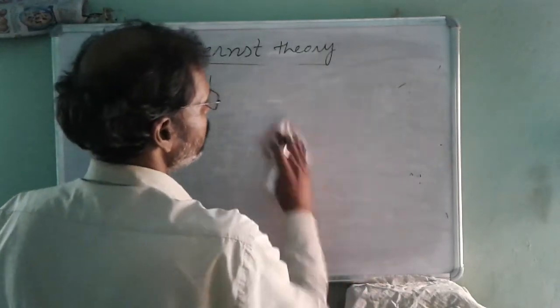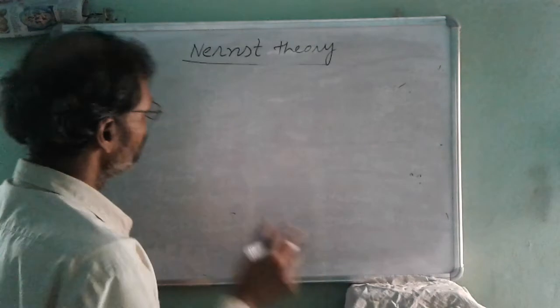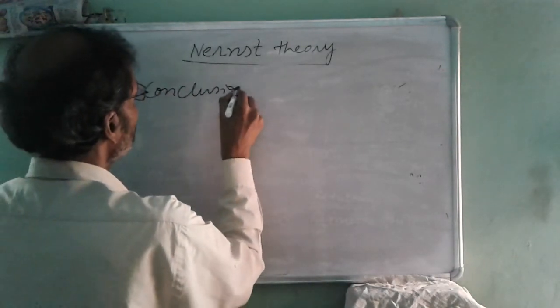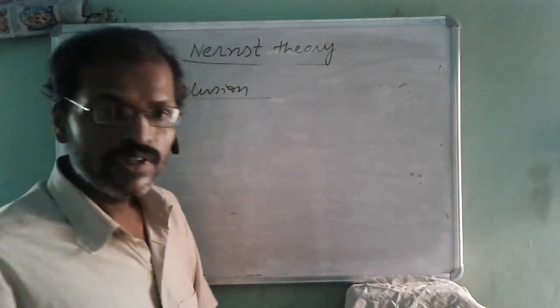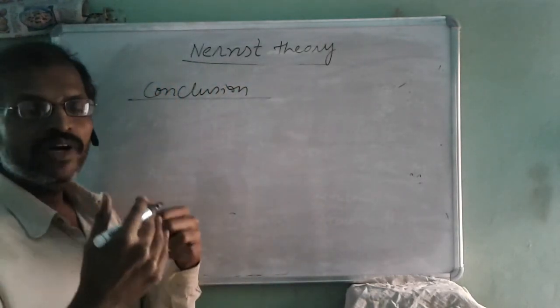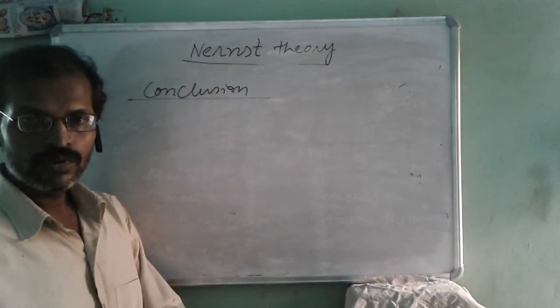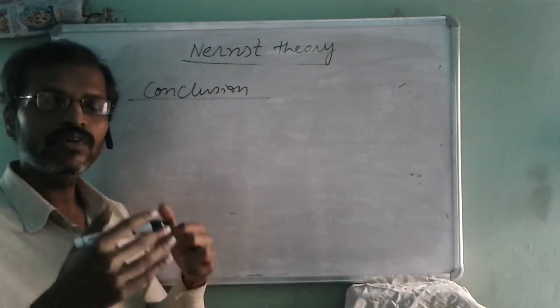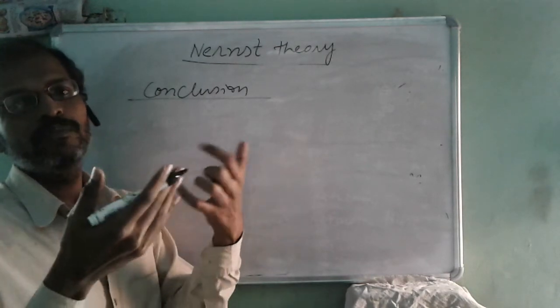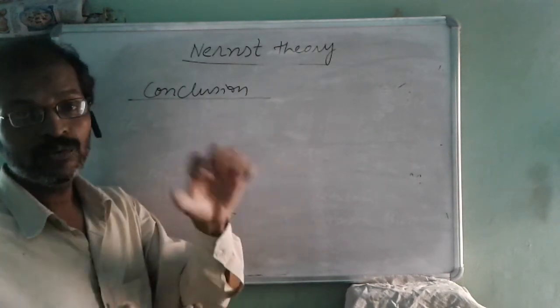So what is the conclusion? The conclusion is, the more the tendency of a metal to get dissolved in its salt solution, the more the solution pressure, the more will be the tendency to behave as anode.